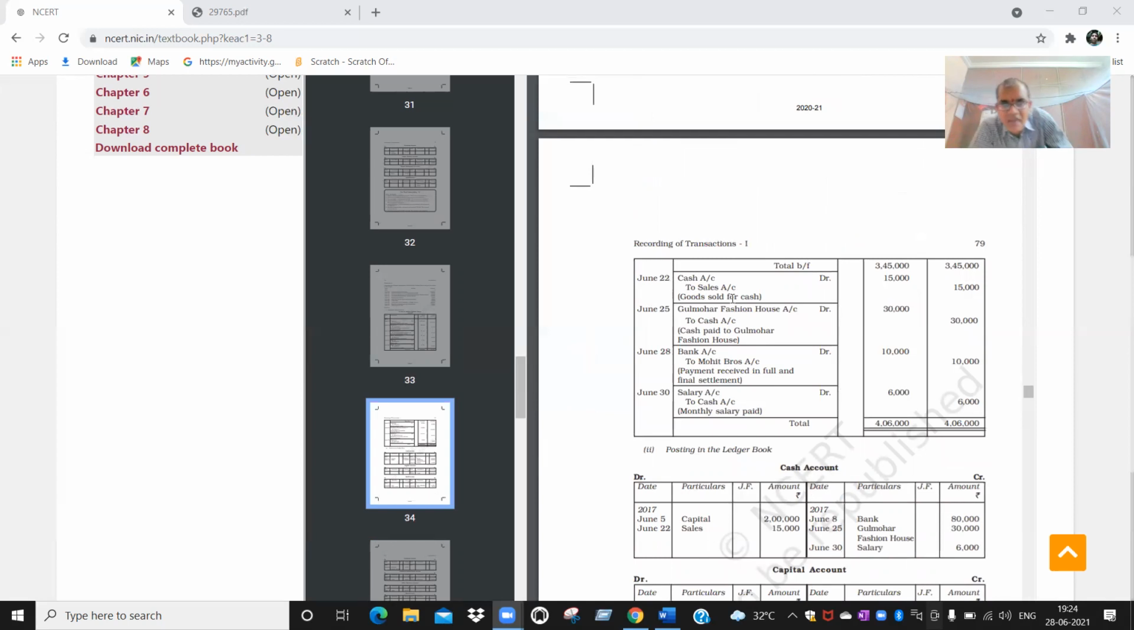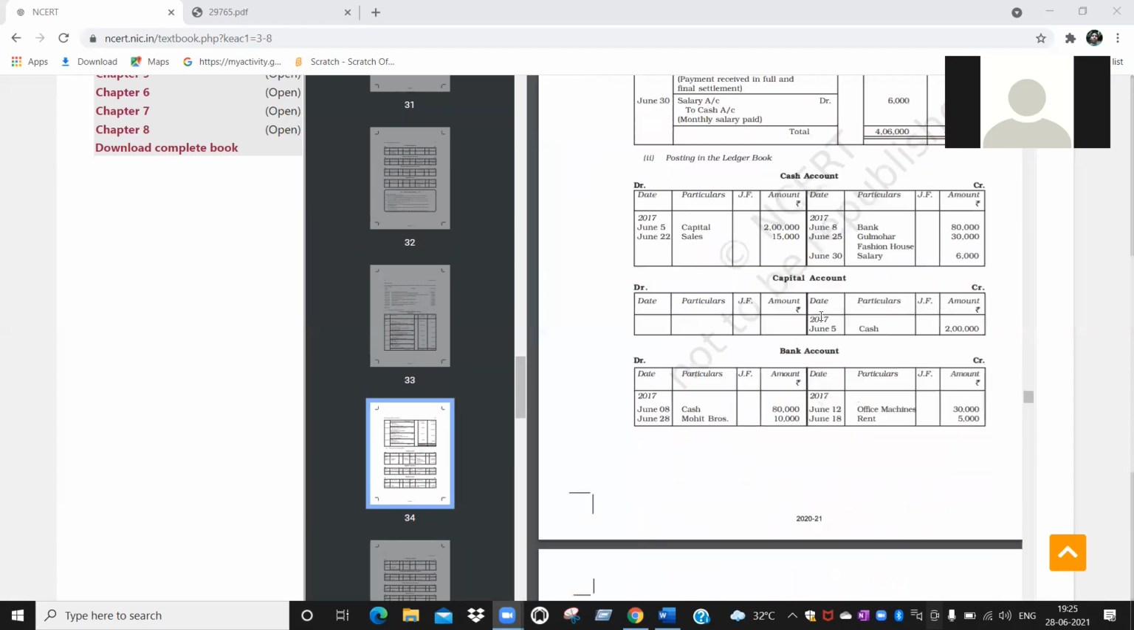Okay. Next, bank account debit to Mohit Brothers account. Bank account we already have. Mohit Brothers account you have to open. Similarly, salary account debit to cash account. Salary account we do not have, so you have to open the salary account. Cash account is already there. Did you understand? Yes, sir.